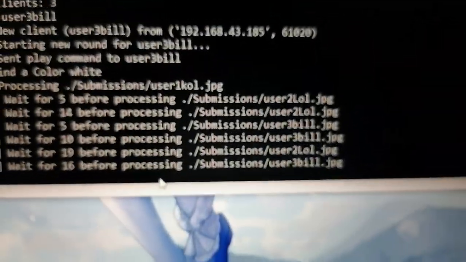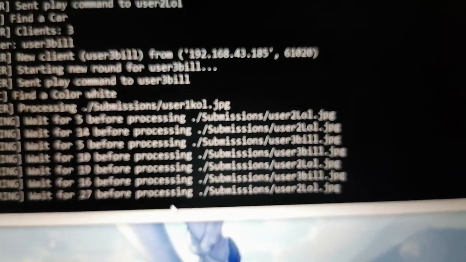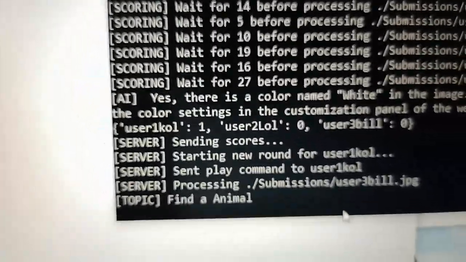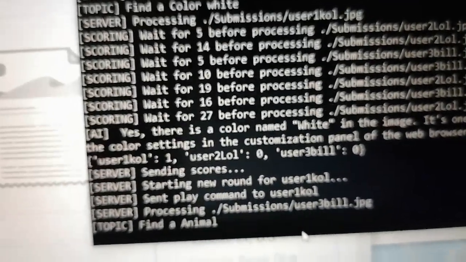Ayun. And then it's processing each one of them. Since first una si 1, we see that it's processing 1 while the others are told to wait. Then let's check kung ano yung next. Ayun, we have our AI prompt for 1. Yes, there is a color white. Tapos right now it's processing naman si user 3. So then yeah, tada, it works.